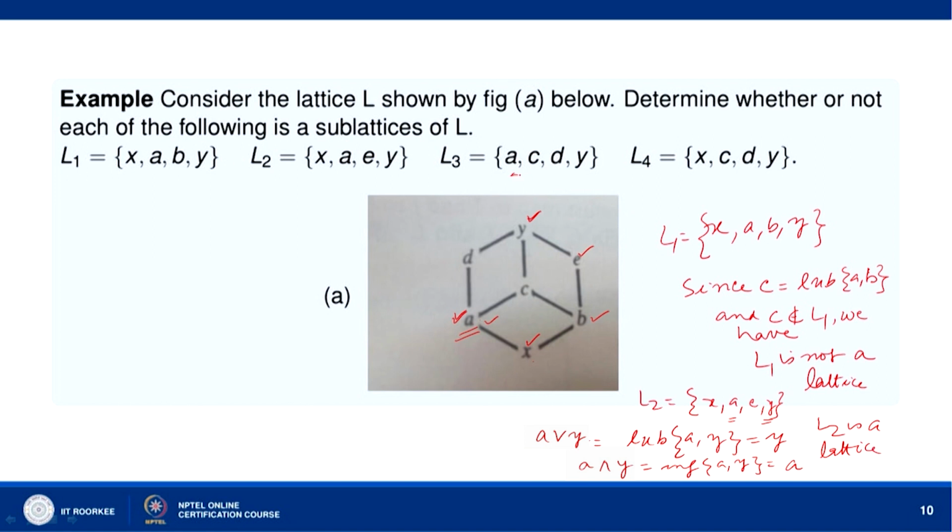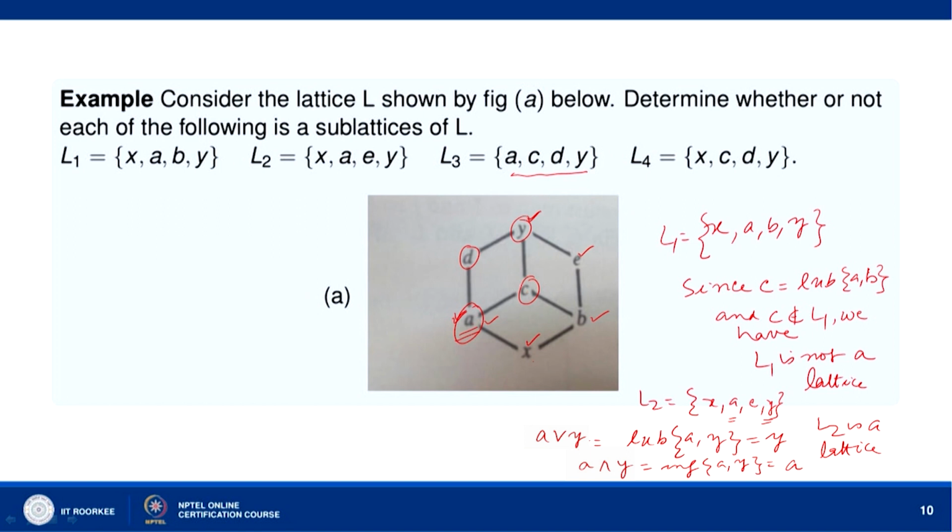Now, let us take {A, C, D, Y}. This is A, C and then D and then Y. Here you take any pair, say you take A, Y for example, A is the greatest lower bound, Y is the least upper bound. If you take A and C, A is the greatest lower bound, C is the least upper bound.